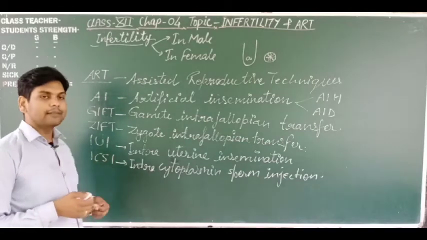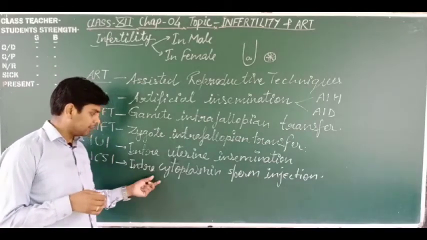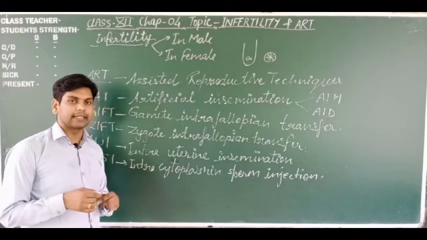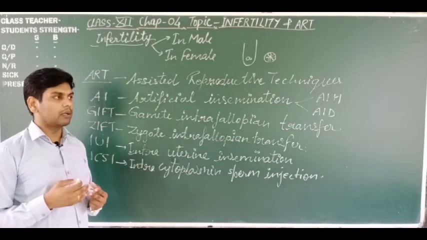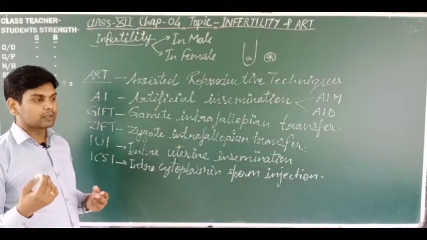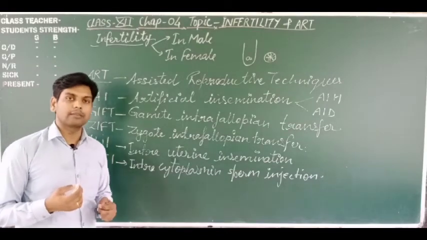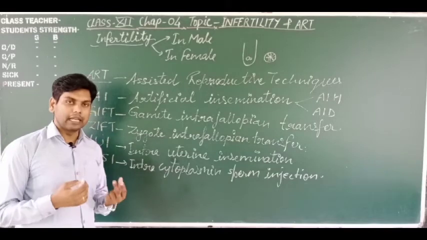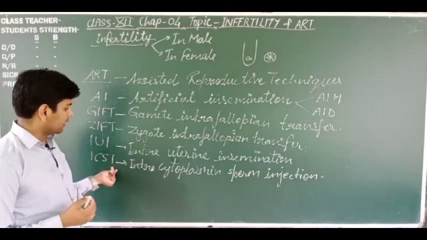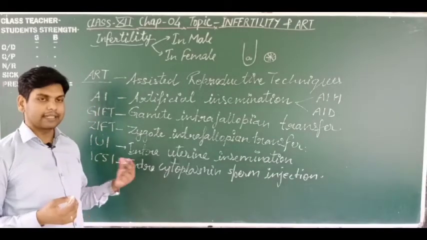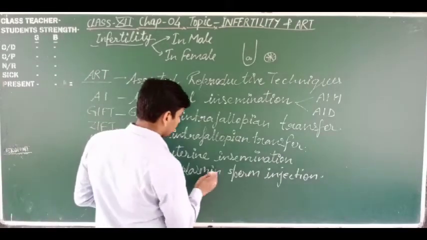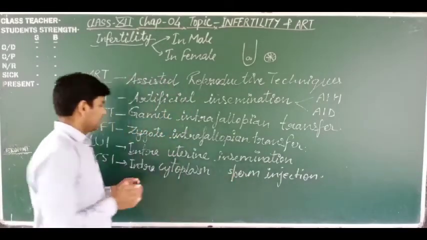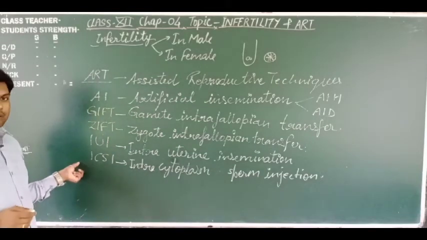Because it is only a single sperm, the chances of destruction of the sperm are very large. That is why the sperm is directly injected inside the cytoplasm of the ovum. Got it?